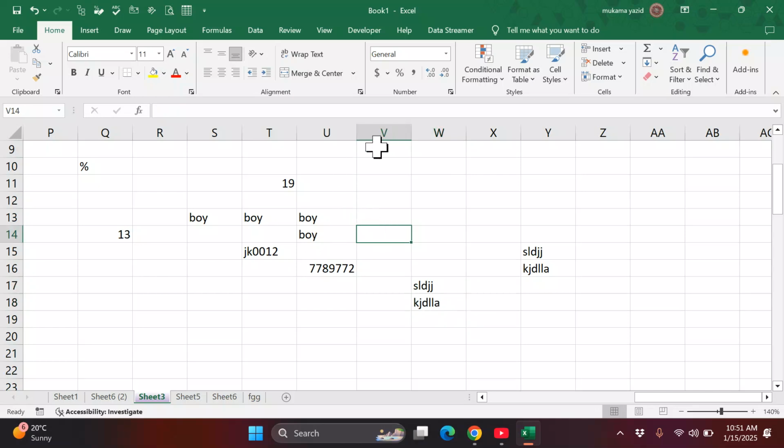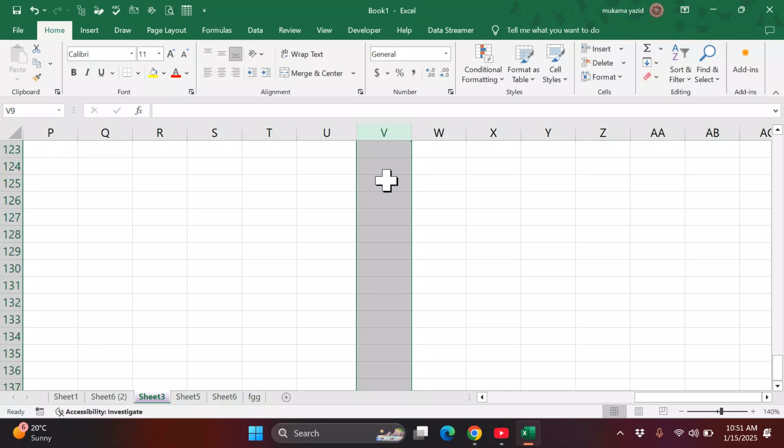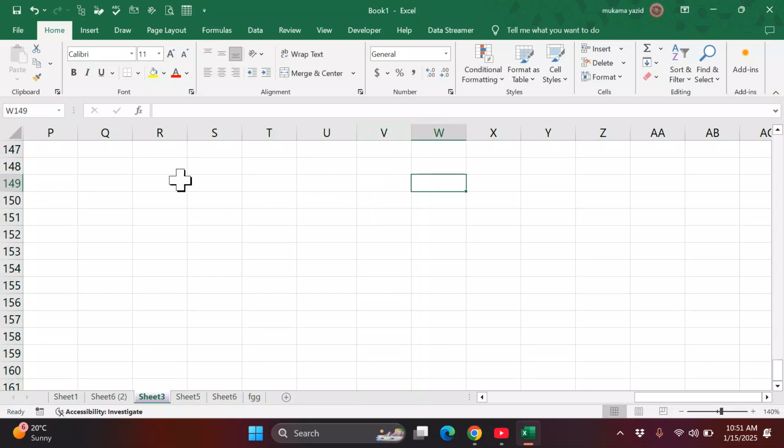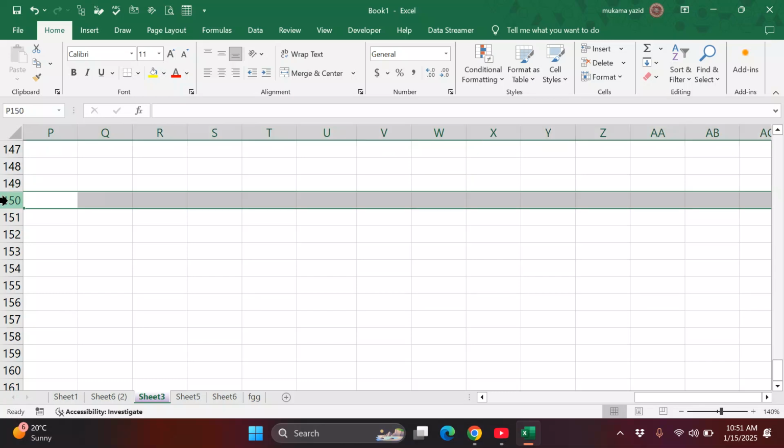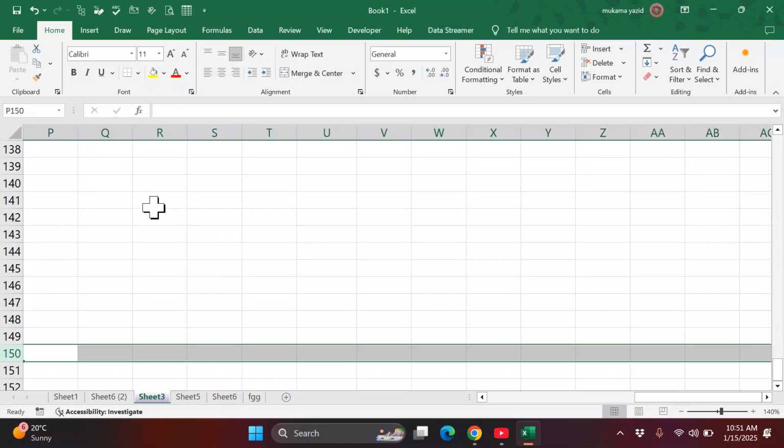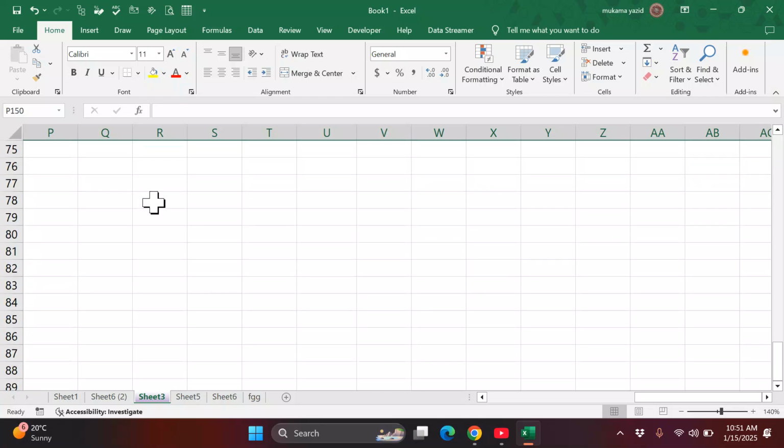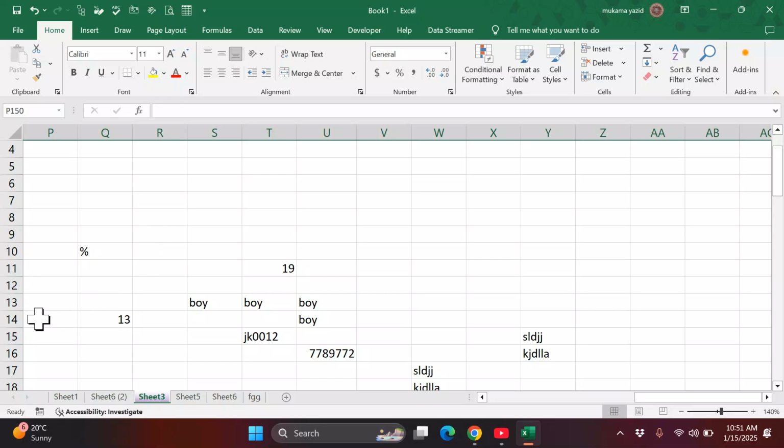Another thing, if I want to select the entire column, I move my cursor here. You see the cursor changes when pointing at the column header. So if I click here, it will select the entire column. The entire column will be selected. The same applies to a row. If I come here, the pointer will change, so if I click here, of course the entire row will be highlighted. That is how we can highlight an entire column or row.